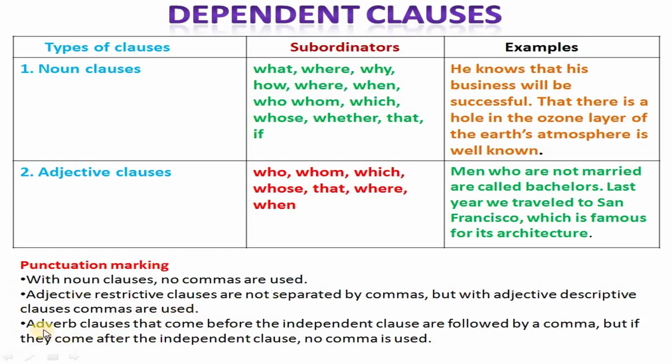And then adverb clauses that come before the independent clause are followed by a comma, but if they come after the independent clause, no commas are used.